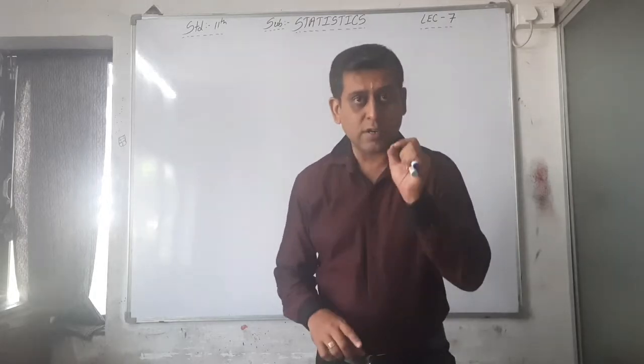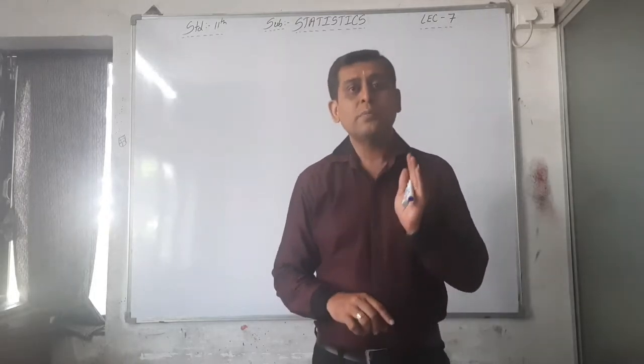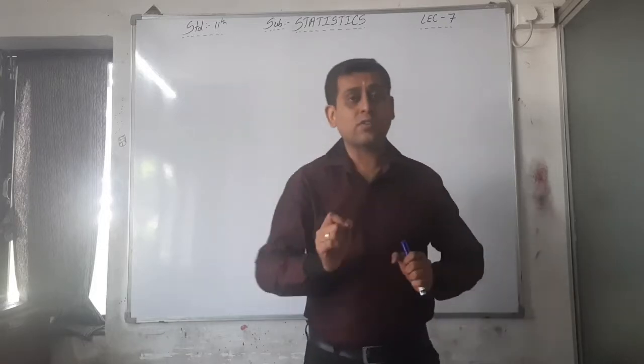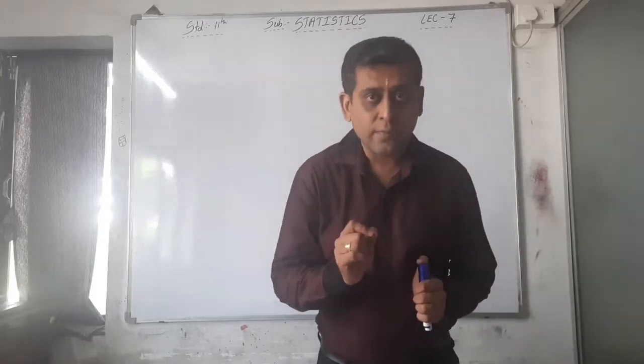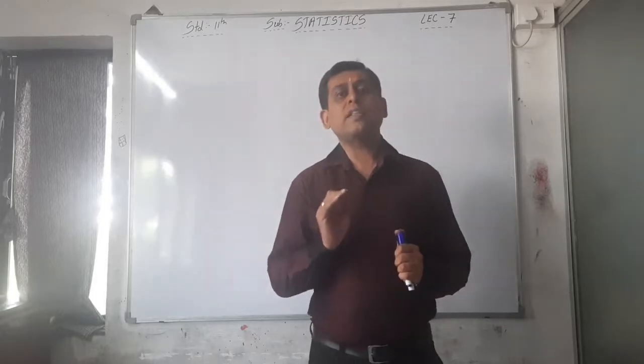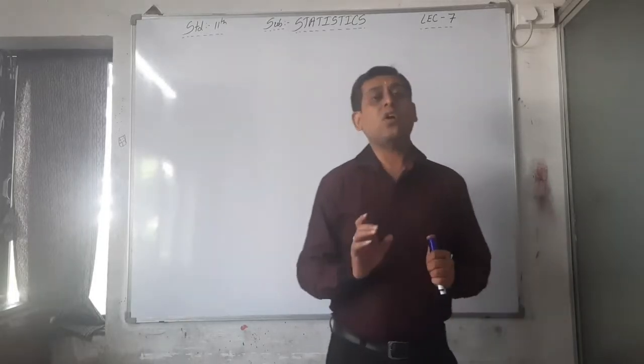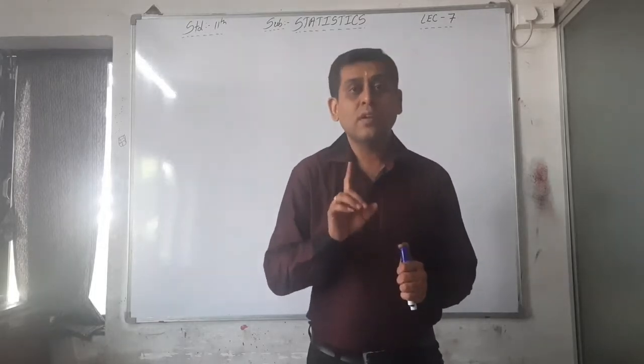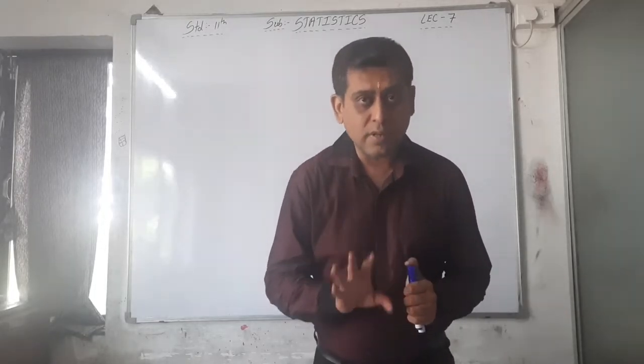So the first condition to find these four measures is that you have to arrange the data in ascending order. Otherwise, you cannot find the correct answer for the median, quartile, decile or percentile.